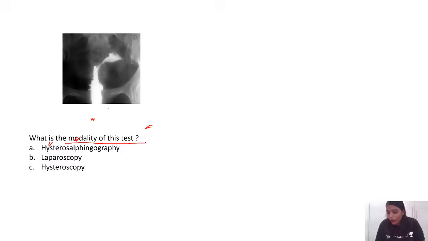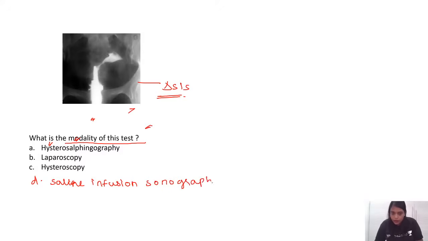Anybody would like to tell what is the diagnosis for this? What is the diagnosis for this? Modality is HSG, I agree with all of you. One more option was saline infusion sonography. Right. So most of you, actually, if they would have asked the diagnosis, then it would have been a googly and many of you would have gone wrong. So good they have asked what is the modality.